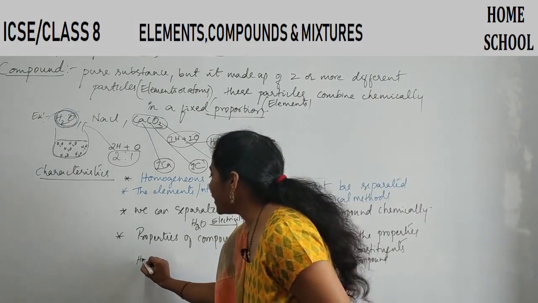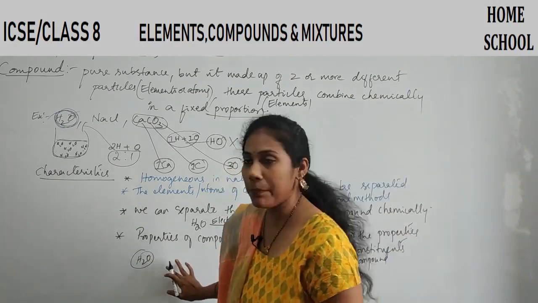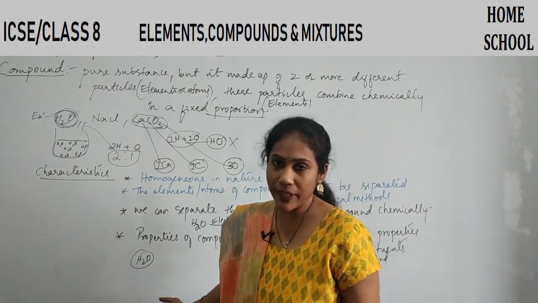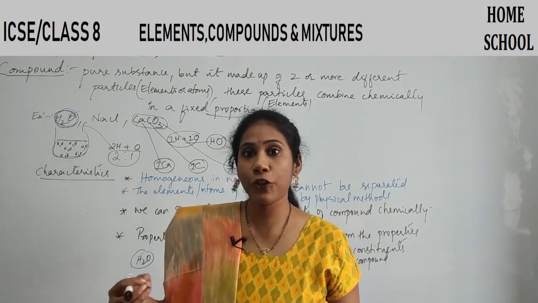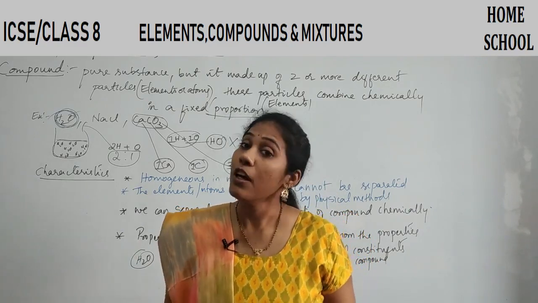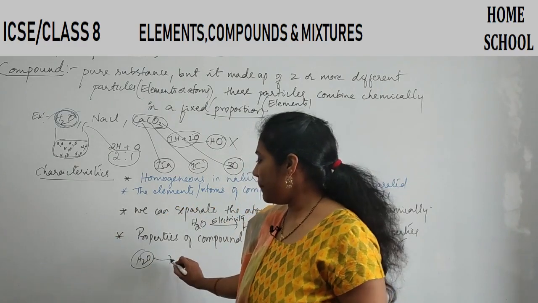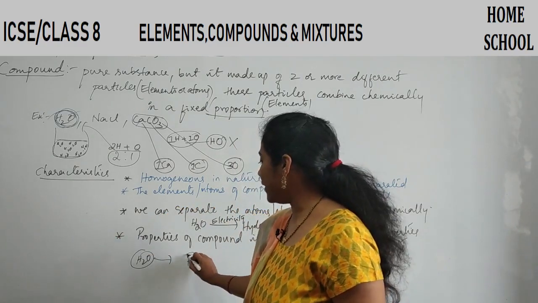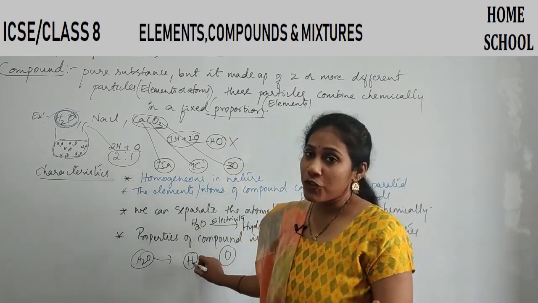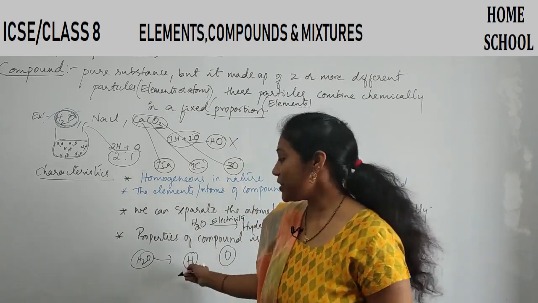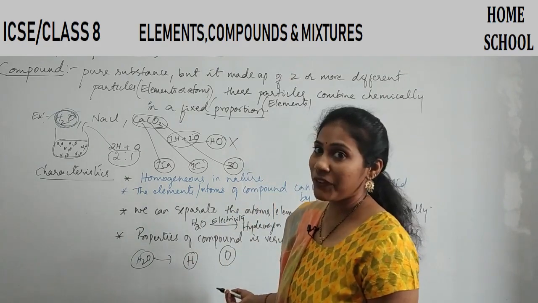Say I take water. Water has certain properties, right? Definitely water has certain properties. Water is actually liquid, and water is used for various purposes. Water can undergo different types of chemical reactions. So those are the properties of water. And water is actually made up of two elements, right? One is hydrogen, other one is oxygen. Properties of hydrogen is very much different. Hydrogen is a gas.